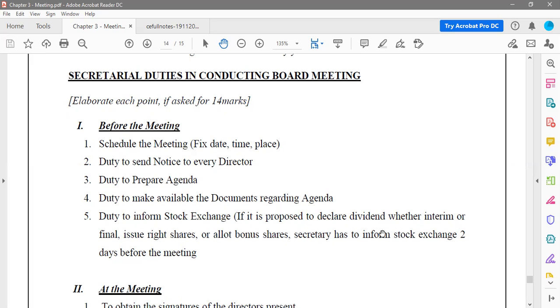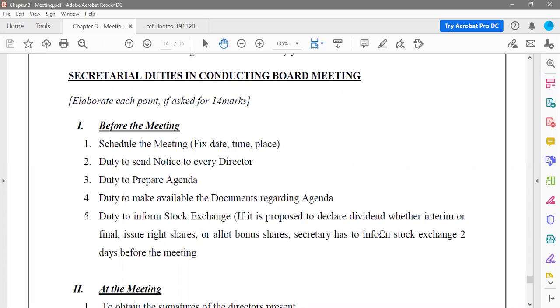stock exchange. Or if they are giving the final dividend, maybe there was some delay in payment of dividend, so they are giving it late, so at that time for payment of dividend to all shareholders, they have to inform the stock exchange, because stock exchange is the place where they deal with the shares. Buying, selling, both can be taken care of.